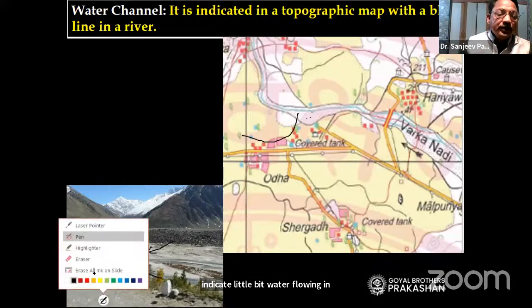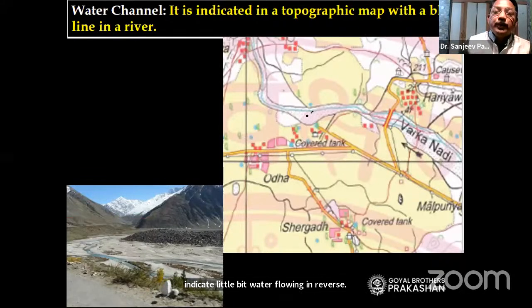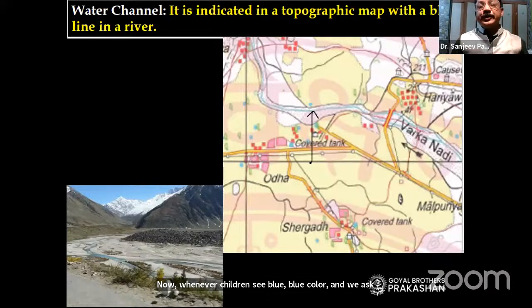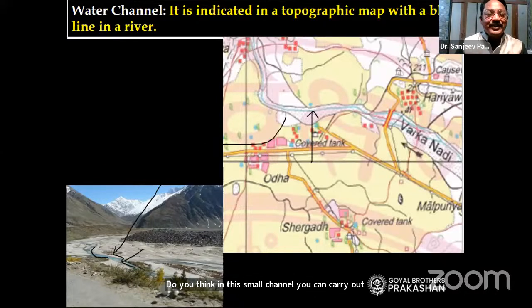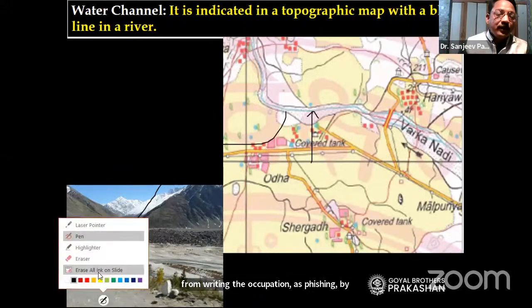Now, whenever children see the color blue and we ask them what the occupation is, they say fishing. So you can always tell them, children, look at this picture. Do you think in this small channel you can carry out fishing? They will say no. So we can always discourage them from writing the occupation as fishing by showing live pictures like this, which make them understand better.